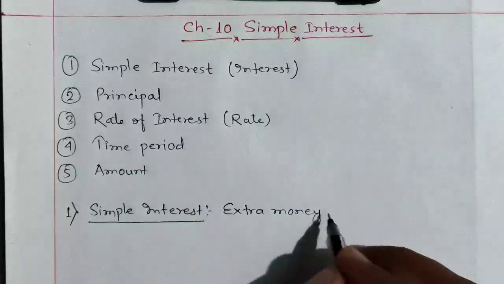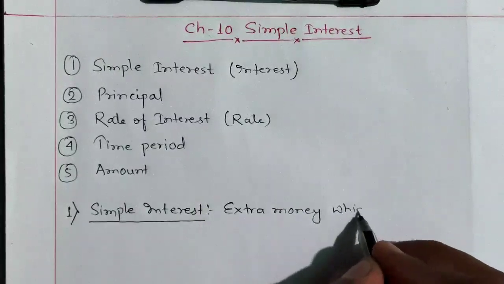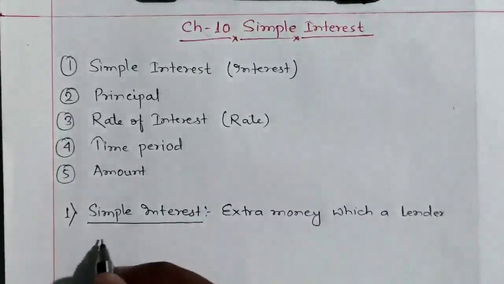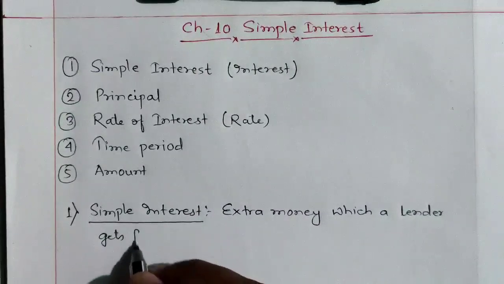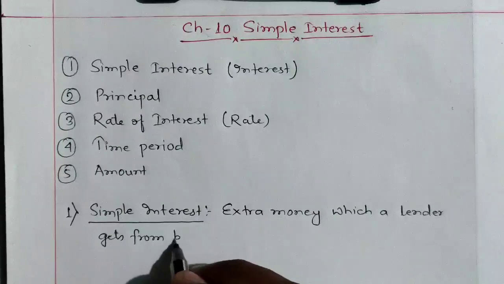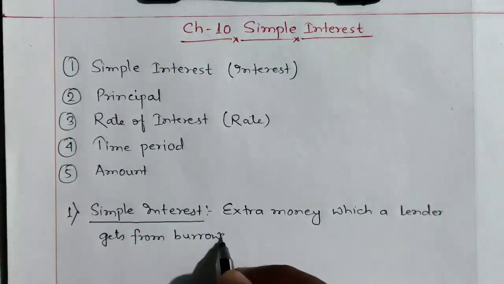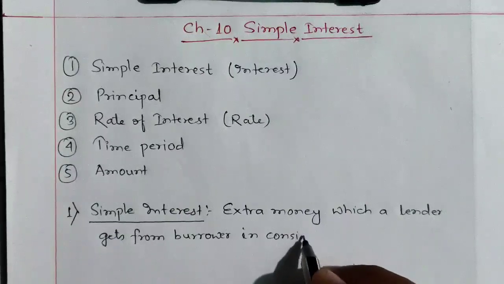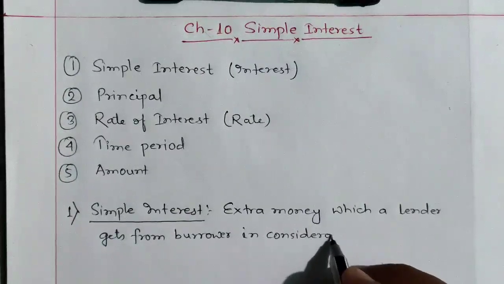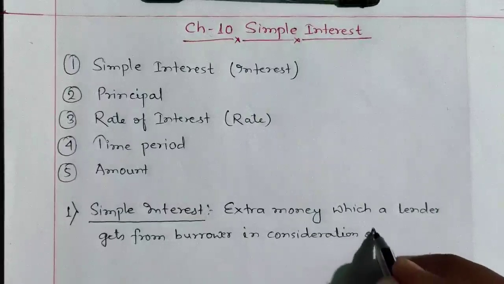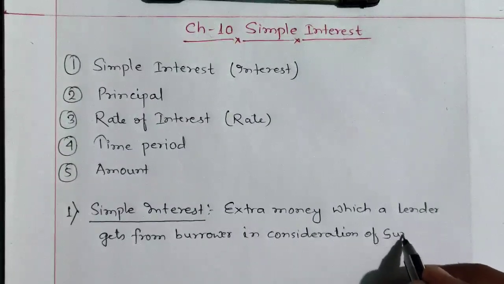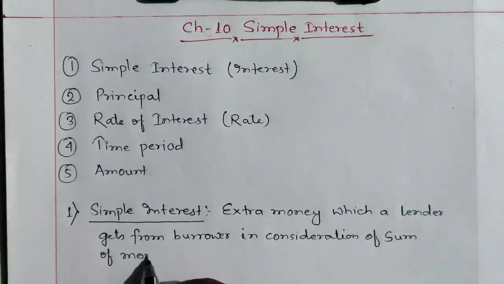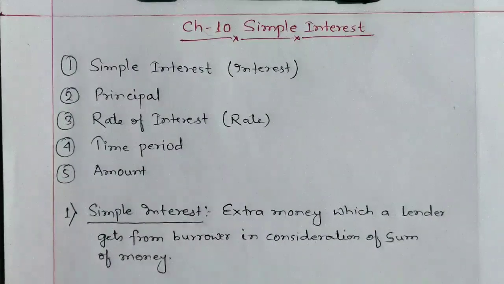Extra money which a lender gets from a borrower in consideration of a sum of money. Now let me make you understand what is simple interest.